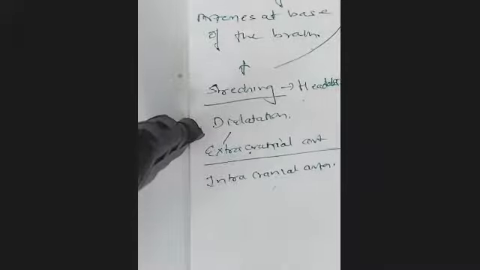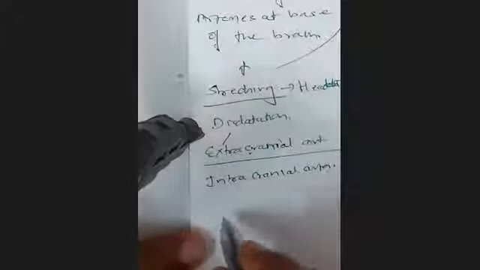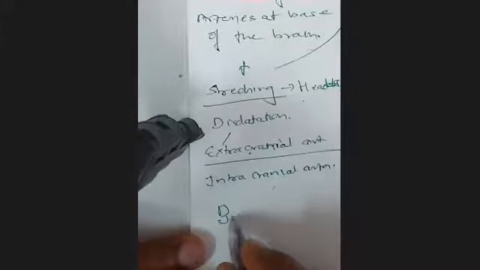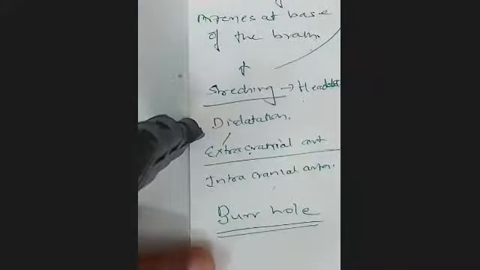In case of subdural hemorrhages, we have to make a burr hole in the skull many times and drain the hematoma, because otherwise it will cause pressure on the brain.